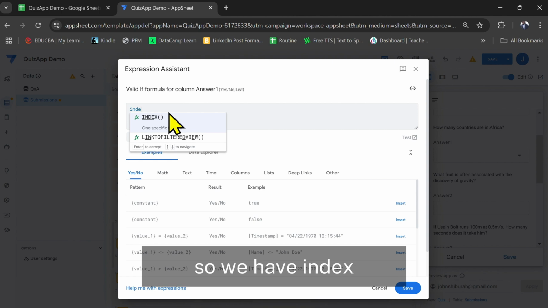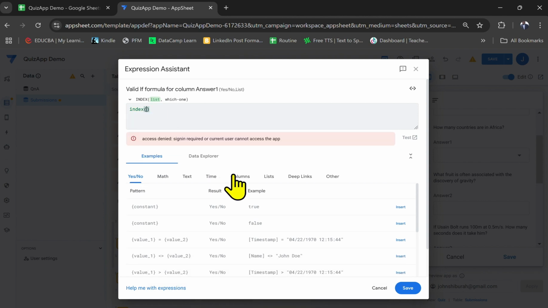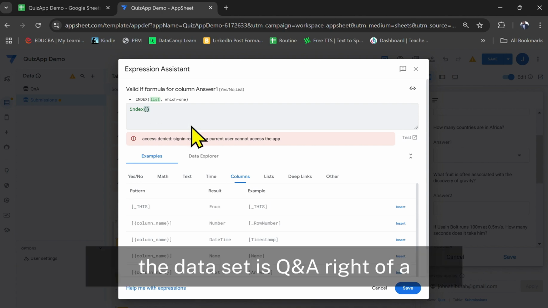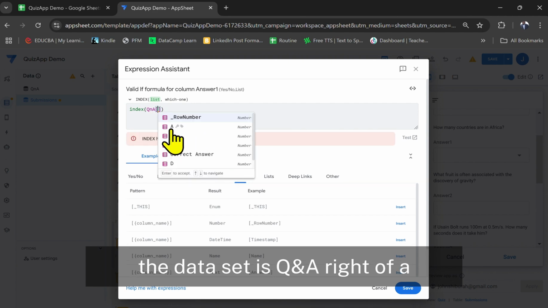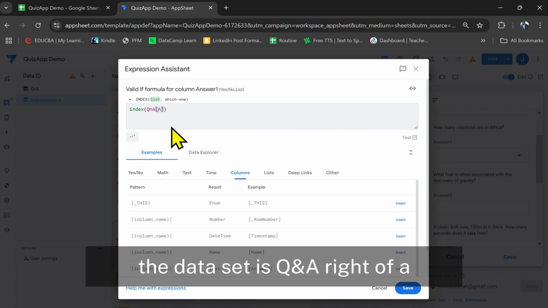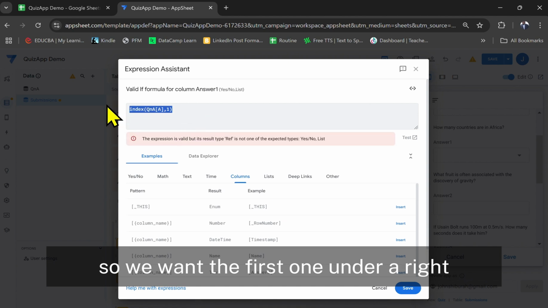So we have index column. So let's say the data set is Q&A. All right, we have A. So we want the first one under A, right?